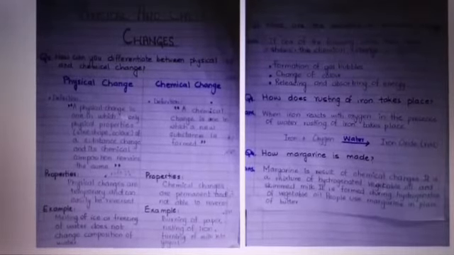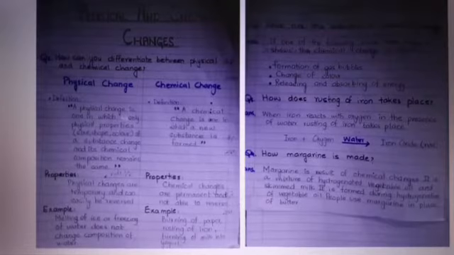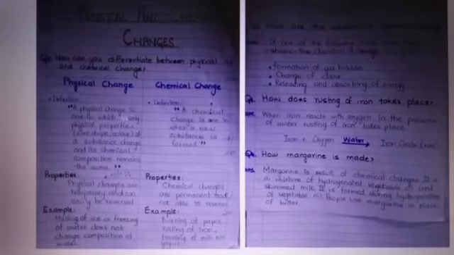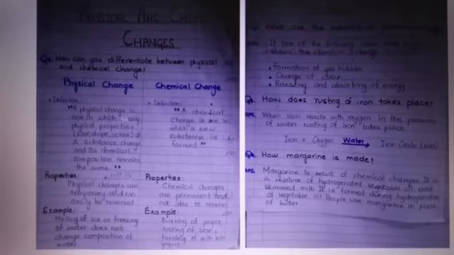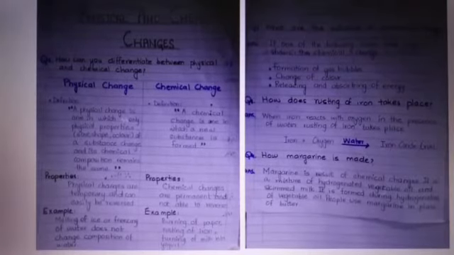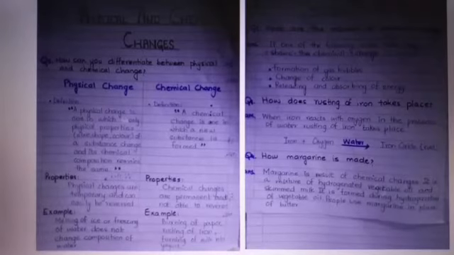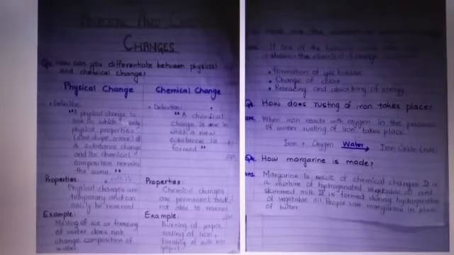Chemical change, a chemical change is one in which a new substance is formed. Properties, chemical changes are permanent and not able to reverse. Example, burning of paper, rusting of iron, turning of milk into yogurt.